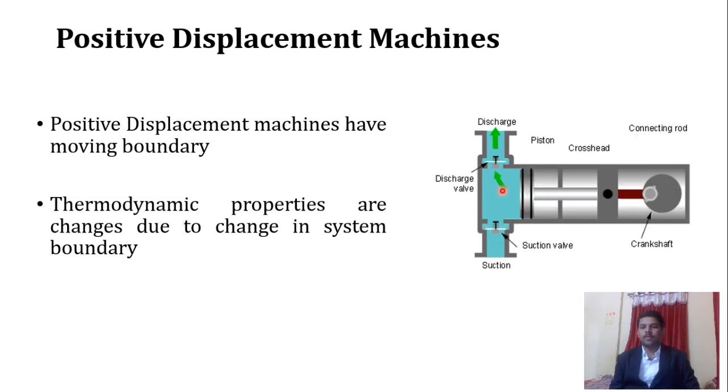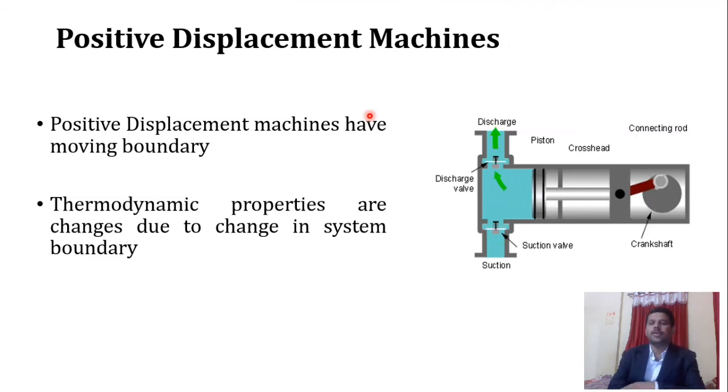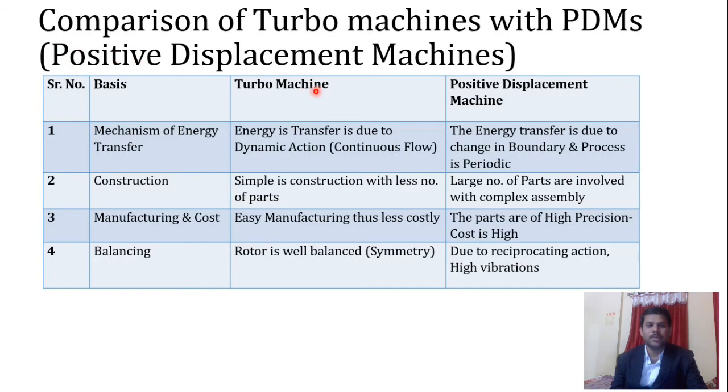Because of this moving boundary, the thermodynamic properties of the fluid change due to the change in system boundary. That's why these types of devices are what we call positive displacement machines. And in the case of rotodynamic devices, or what we call turbo machines, we don't have such moving boundaries, but still they work as energy transfer devices. After that we are going to see the difference between positive displacement machine and turbo machine.